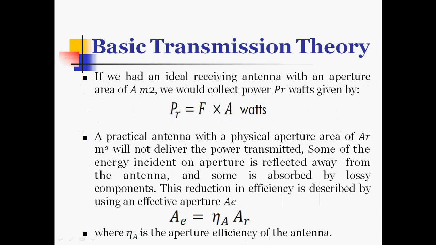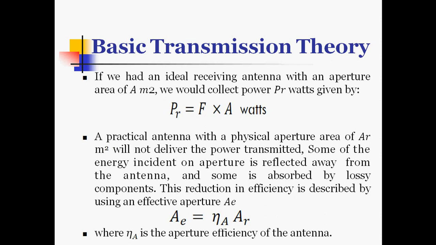So if we had an ideal receiving antenna with an aperture area of A meter square, we would collect the power PR watts, which is given by PR is equal to flux density times the area of the antenna.